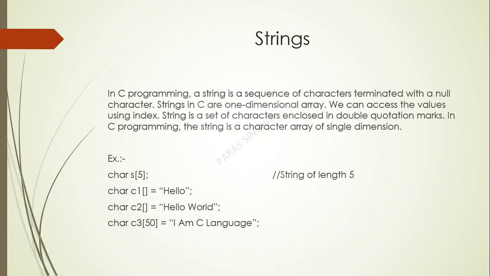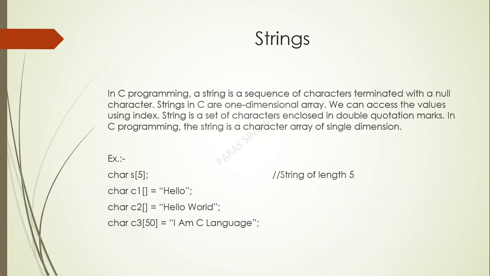Strings. In C programming, a string is a sequence of characters terminated with a null character. Strings in C are a one-dimensional array. We can access the values using an index. A string is a set of characters enclosed in double quotation marks.